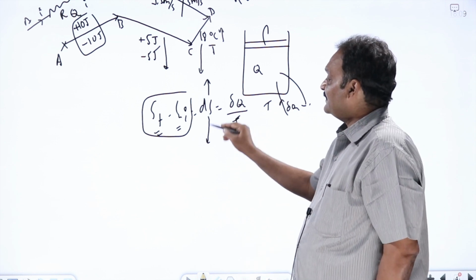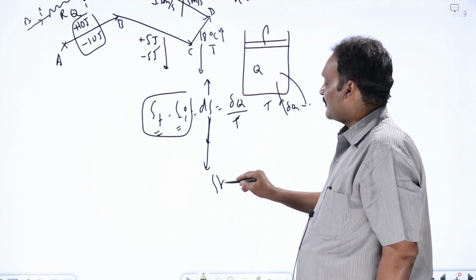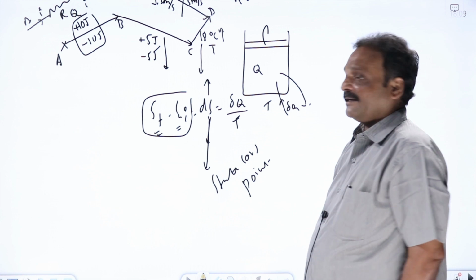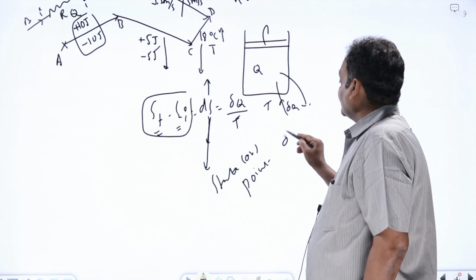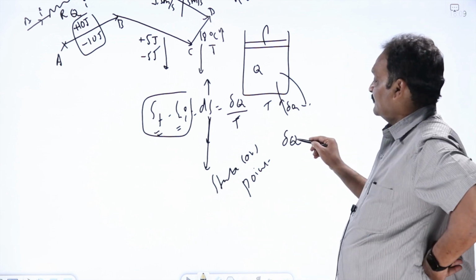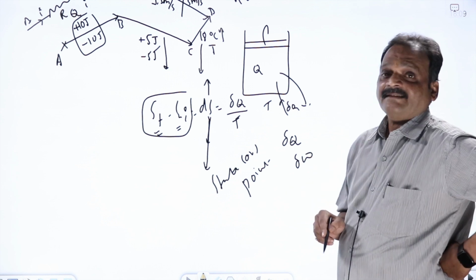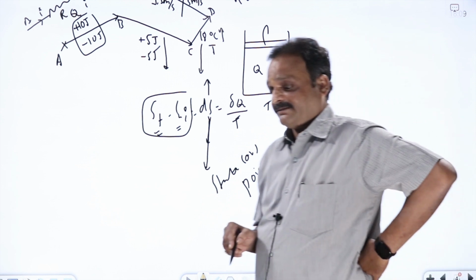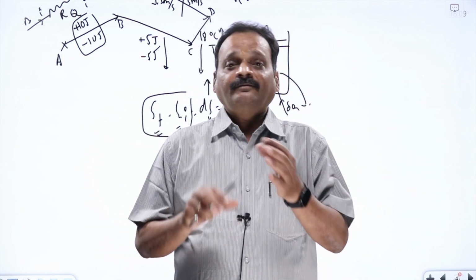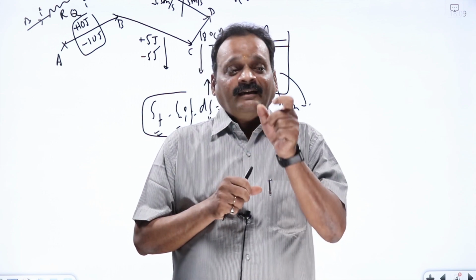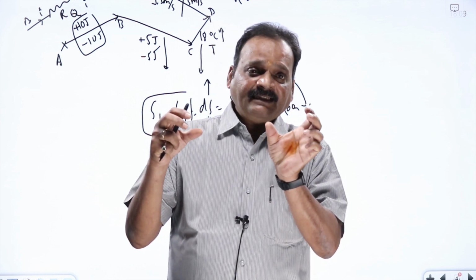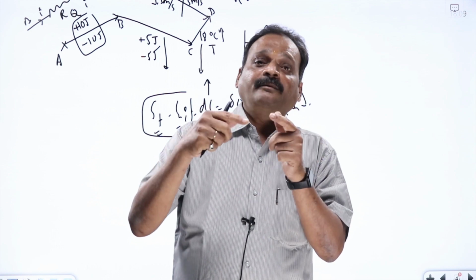Now, he wanted this dS to be a state or point function. It should depend only on the initial state and final state. How did he do that? We have seen in the very beginning videos of thermodynamics that delta Q and delta W are path functions and hence inexact differentials. Now in mathematics there is one procedure. If you have an inexact differential equation and want to convert it into an exact differential equation, we evaluate something known as an integrating factor. When I multiply the inexact differential equation with that integrating factor, the resultant will be an exact differential equation.